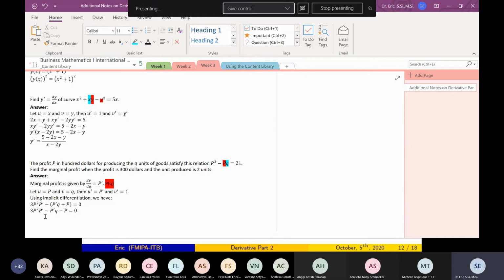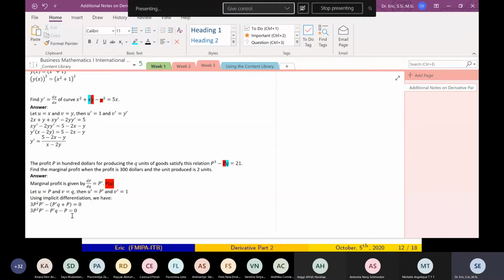Which term should you move to the right-hand side? Because on the left-hand side I just want to have the terms with P prime.